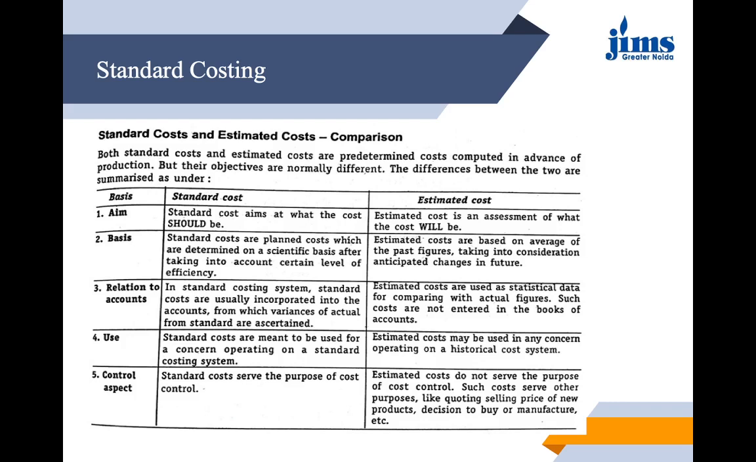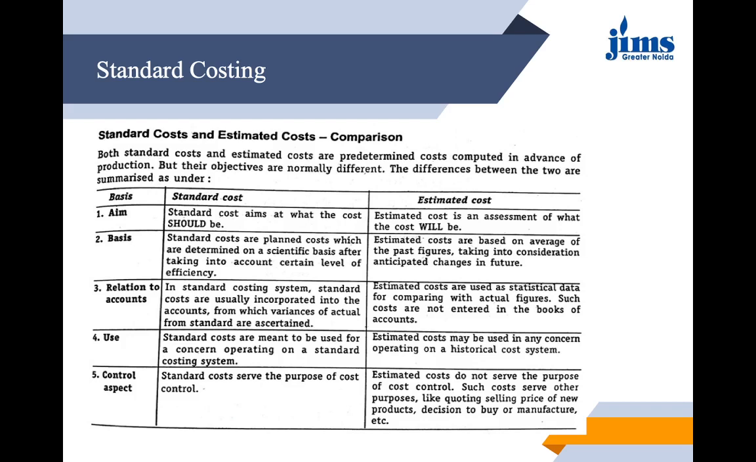Basis. Standard costs are planned costs which are determined on a scientific basis after taking all the levels of efficiency into consideration, whereas estimated costs are just an average of the past figures, taking anticipated changes in future.